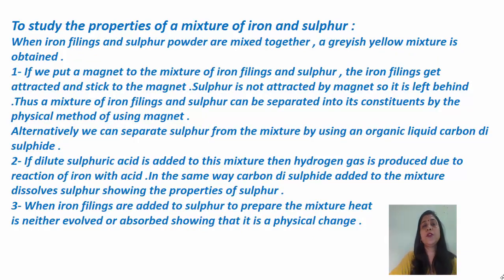Now, to study the properties of a mixture of iron and sulphur, let's make a mixture of iron filings and sulphur. We'll take two substances. One is iron filings and the other is sulphur. Iron filings are actually the powdered form of iron. Now, when we mix these two, iron filings and sulphur, a grayish yellow mixture is obtained.